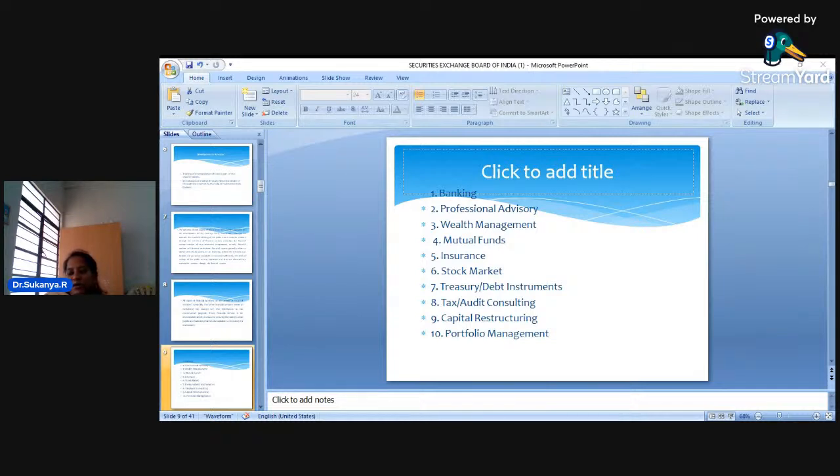And wealth management. Now you have different institutions, for example, Karvy Consultancy Limited. This company will help you to manage your wealth. That means they'll give you an idea. If you're having 5 lakh rupees, you invest so much in the bank, so much in insurance, so much in equity shares. So they're trying to help you to manage your wealth. Even the wealth management service that is provided by institutions is a very, very important financial service.